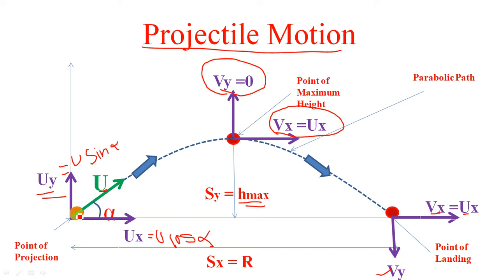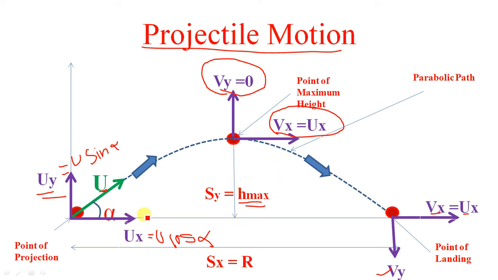Initially it is uy, and when the projectile is fired we can call it vy. This vy at the highest point is 0, and after that it starts the descending path. Up to the highest point it is the ascending path, and from the highest point to the point of landing it is the descending path. So at the highest point the velocity is always minimum.